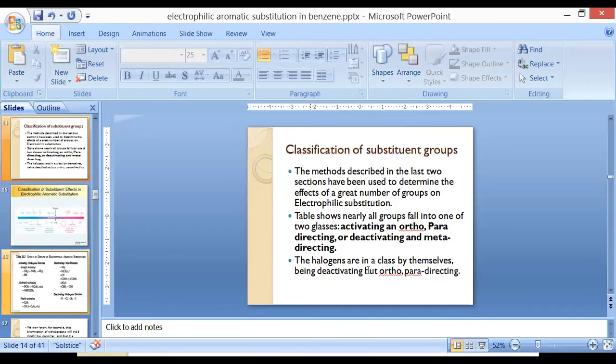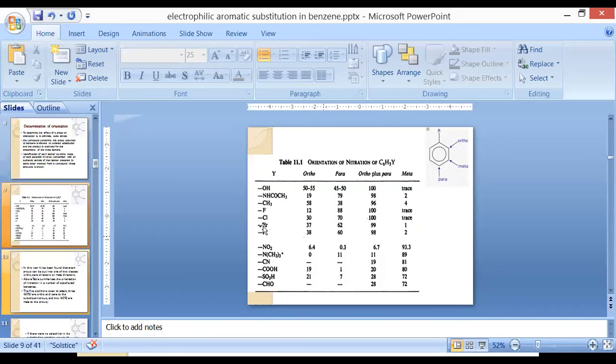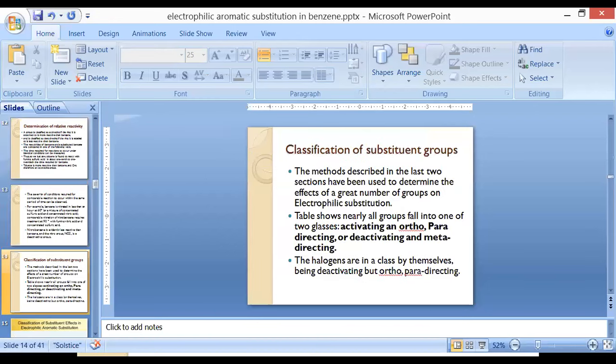So the halogens, as we have already discussed in that table, are a class by themselves. They come under the category of deactivating but ortho and para directing. In the table itself we discussed that halogen compounds are deactivating functional groups, but they act at what position? Ortho and para director. So the halogens are in a class by themselves. They deactivate the benzene ring, but come under the category of ortho and para director.